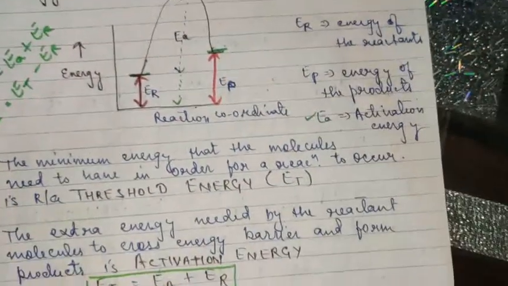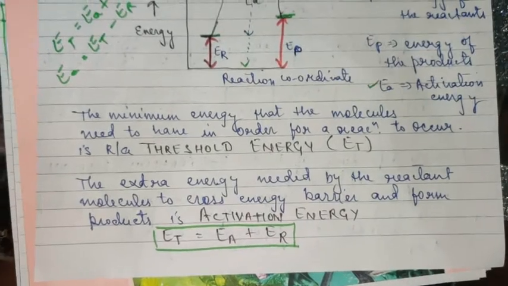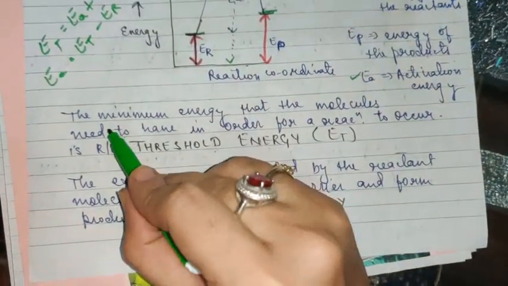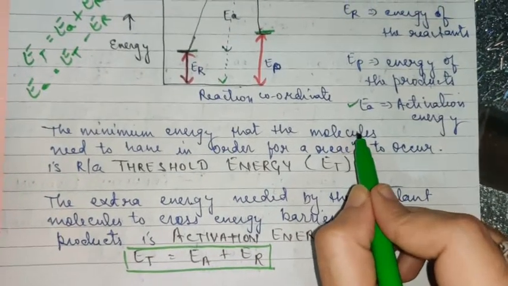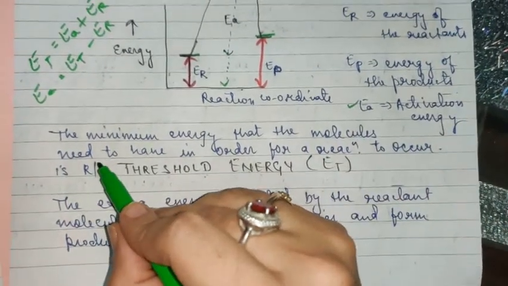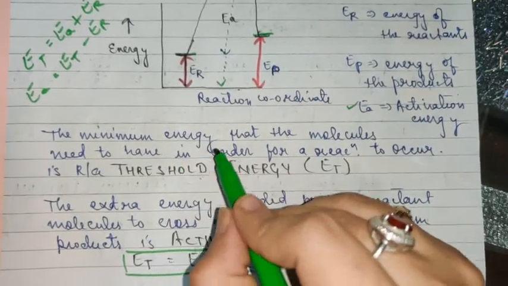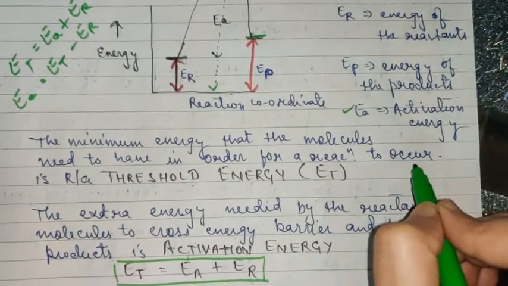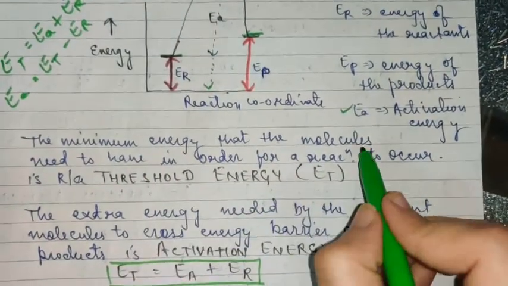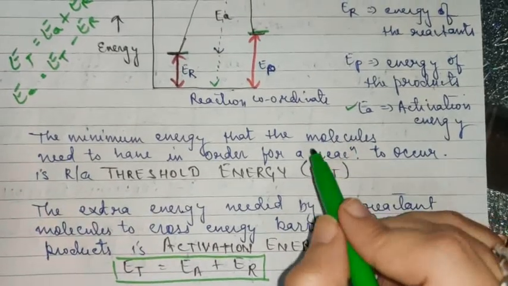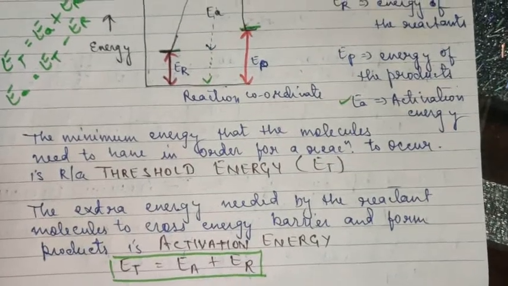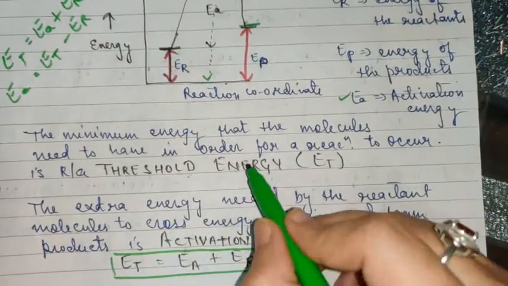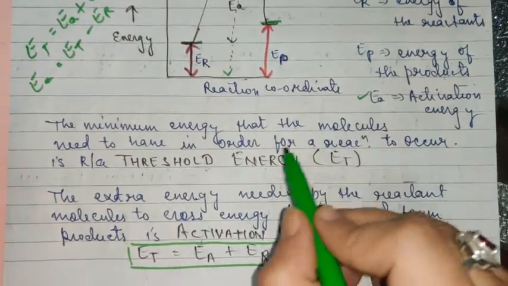Clear? So here I have mentioned the definition for you. The minimum energy that the molecules, which molecules? Reactant molecules need to have in order for a reaction to occur. That is, this is the minimum amount of energy that the reactant molecules should possess in order to form the product. And it is known as threshold energy, as mentioned here.